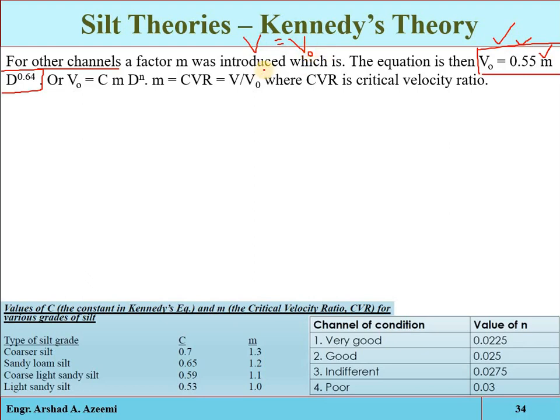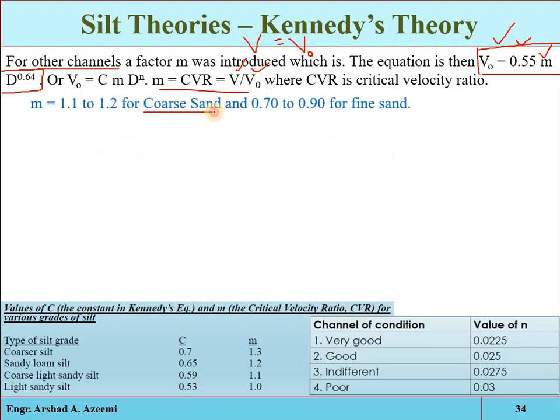Okay, see, m is the critical velocity ratio, the actual velocity divided by V0. And for these types of soil, for example, for coarse sand, the critical velocity ratio will be this one. For fine sand, if the topography where you are constructing the canal has fine sand, then when the critical velocity ratio is this one, we can say that the canal is stable.